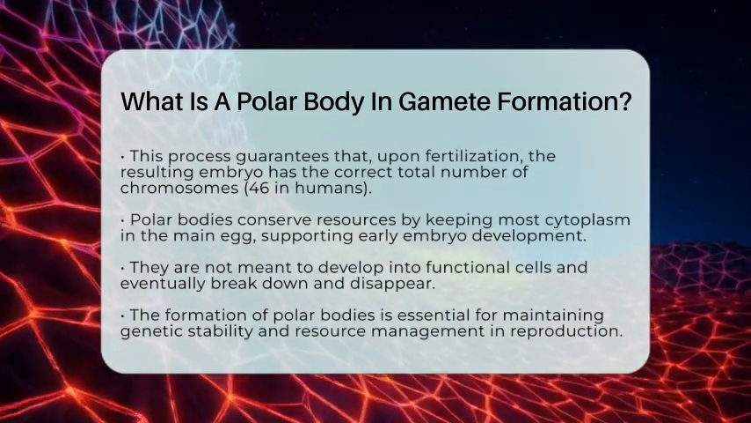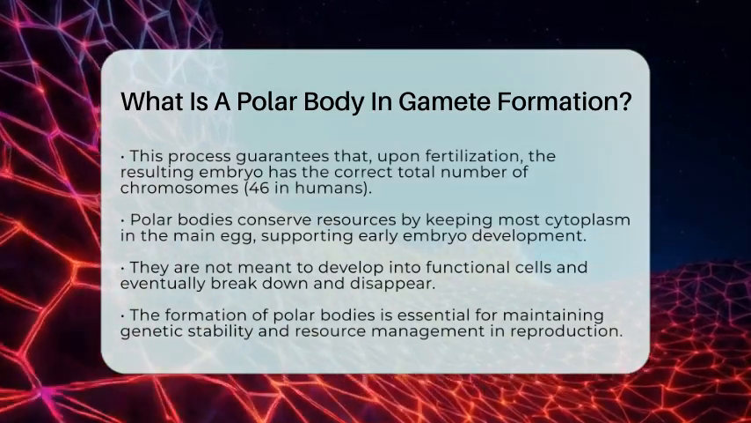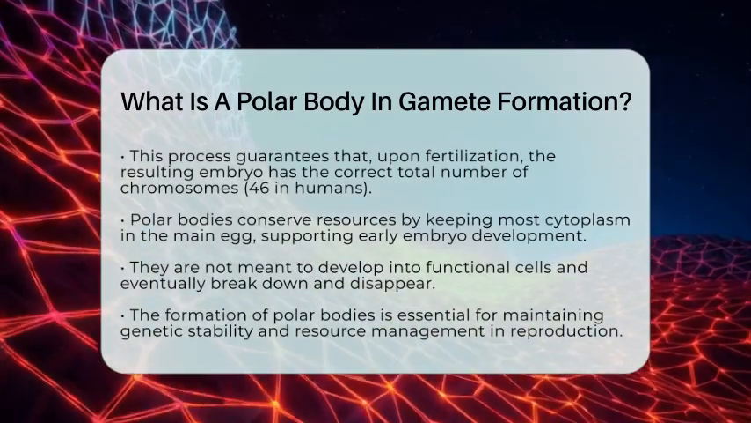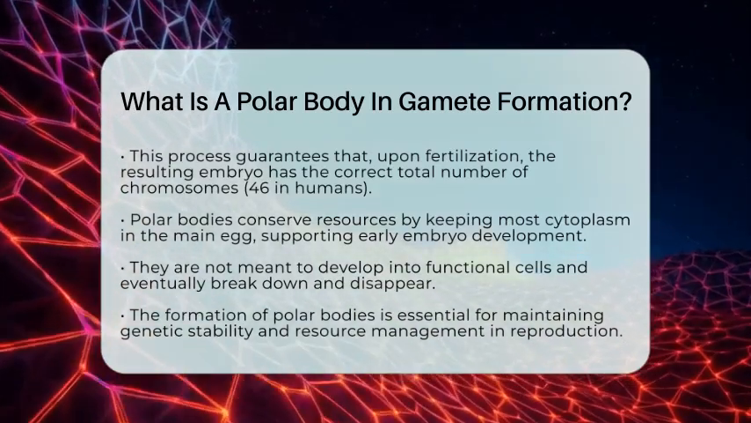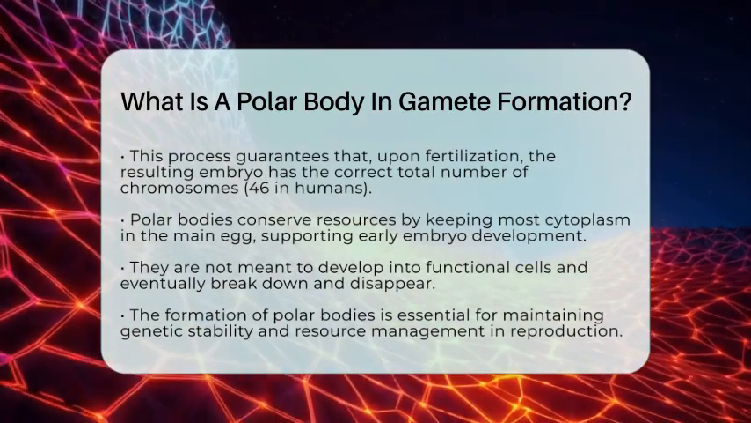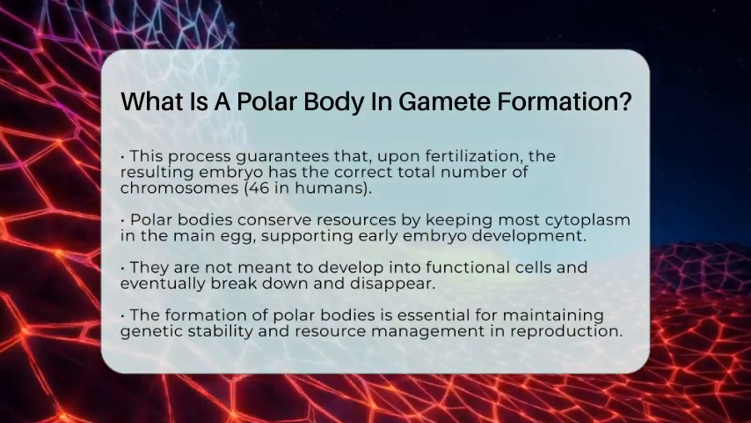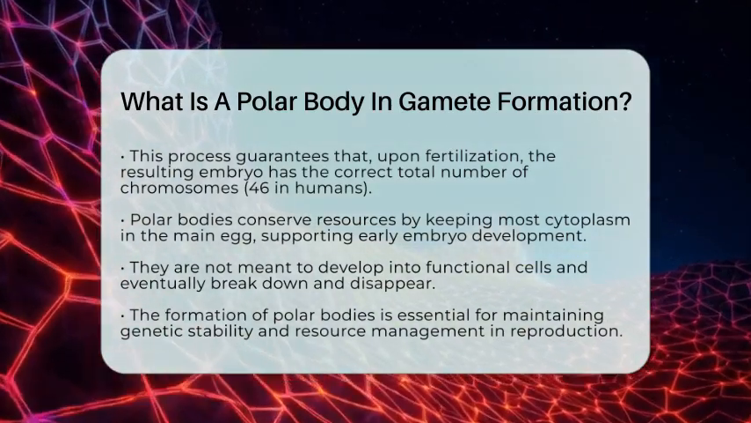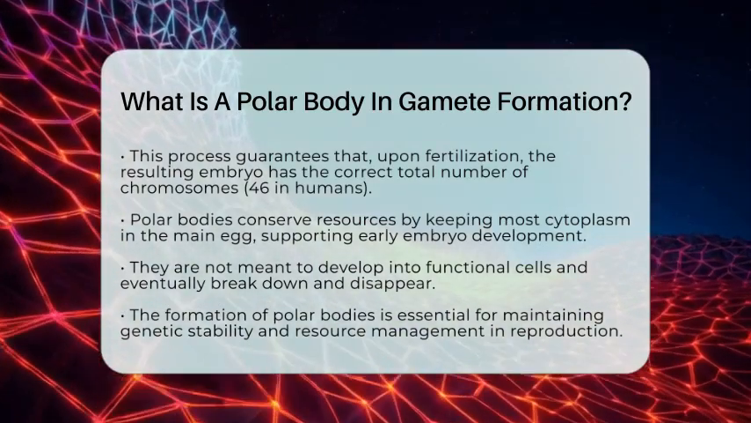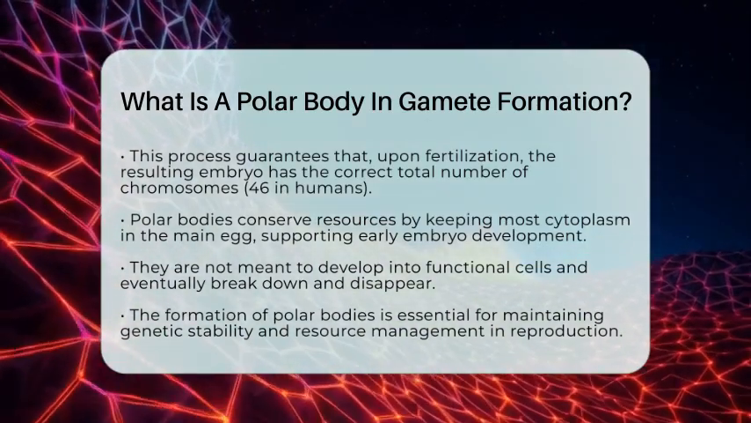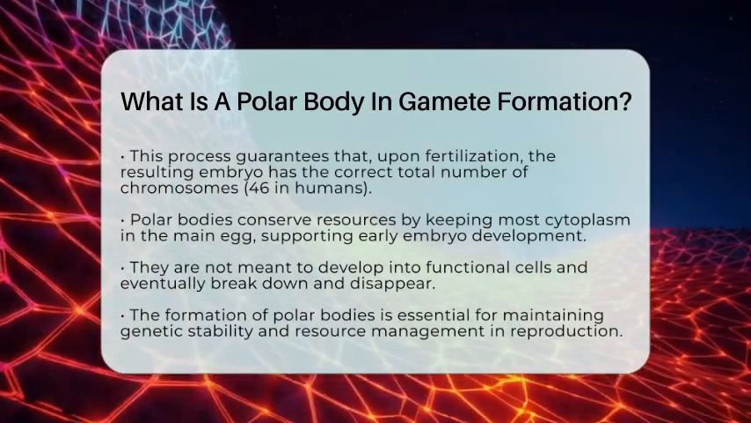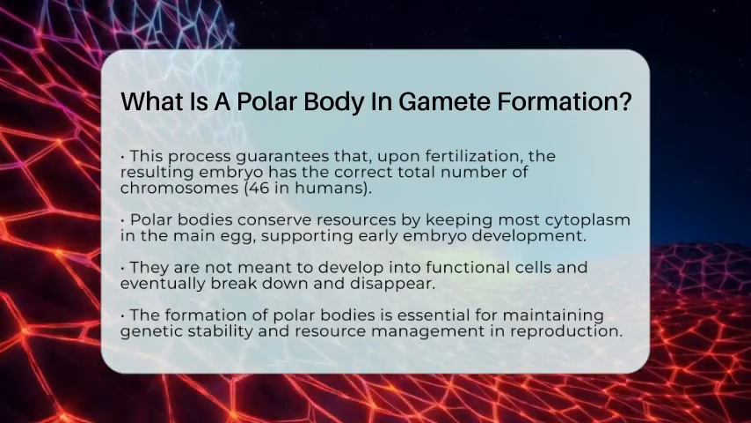Their formation is a key part of the reproductive system's way of protecting and continuing the species. It ensures that the egg is ready for fertilization with the right genetic makeup and enough resources to support early development. This process highlights how the body carefully manages resources and genetic stability to keep life going.